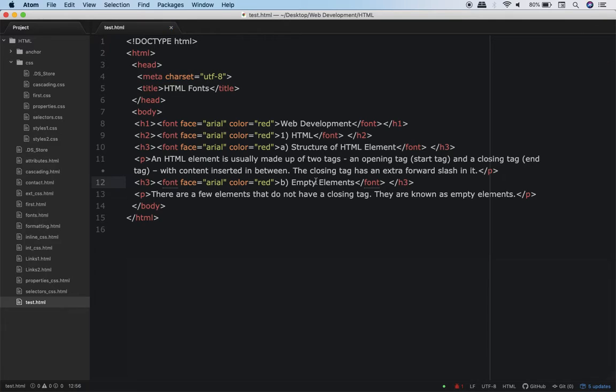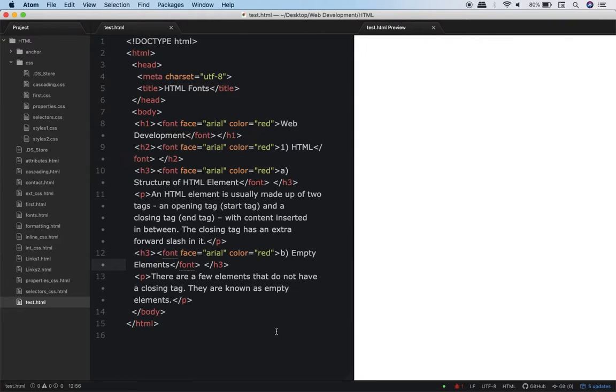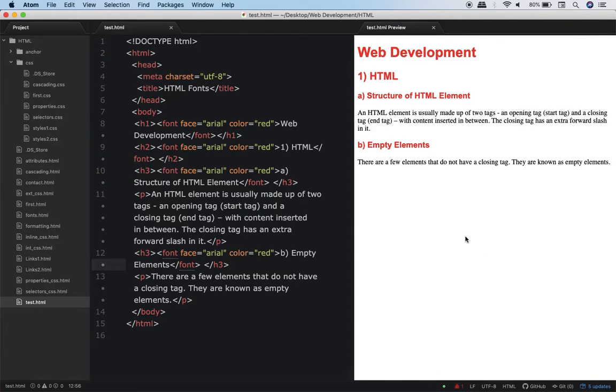Okay, and now I finally save the program and I'll execute it. So let's see. Now I execute it. Okay, so this is what I wanted. See, this is H1, this is H2, this is H3, this is H3. And the ones which you see in black color are paragraphs where I don't want that styling to be applicable.